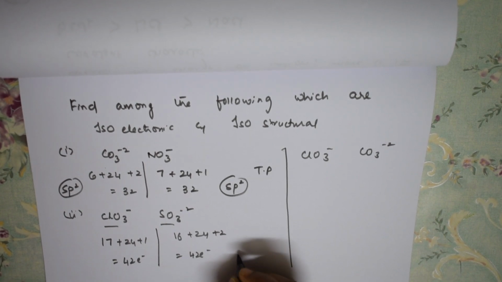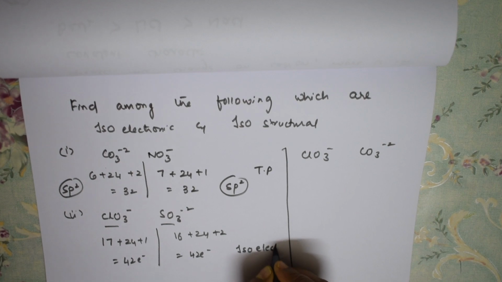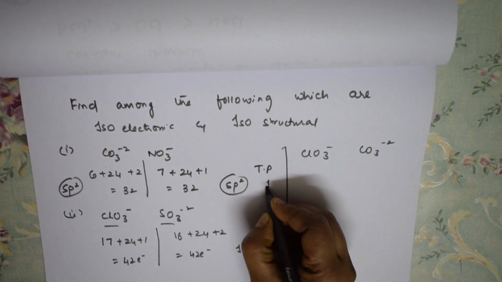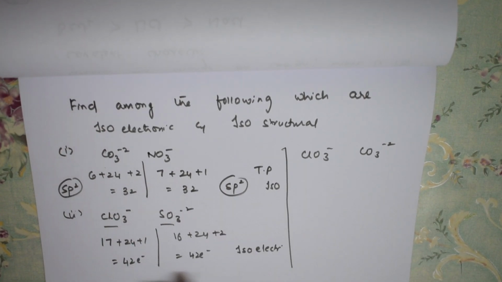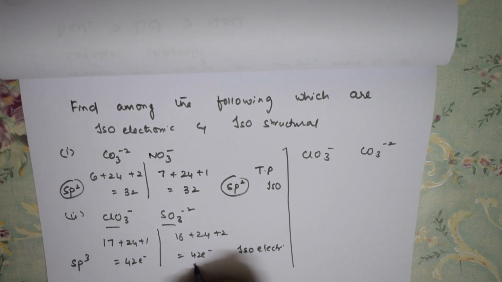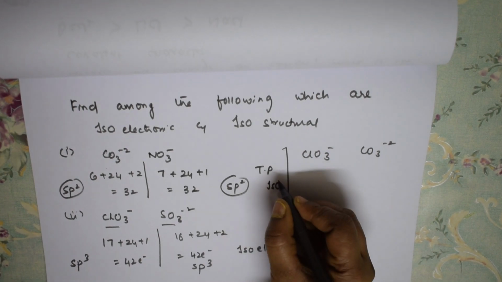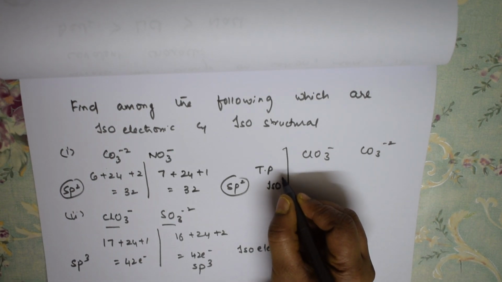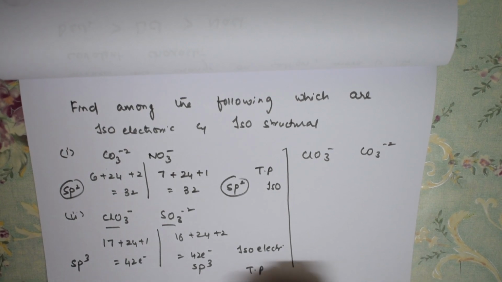So sorry, both are isoelectronic, same number of electrons. Now for ClO3 minus, what is the hybridization? 3 plus 1, 4 are there, so sp3 hybridization. This is also sp3. The shape is trigonal pyramidal. The earlier one was planar, and this is trigonal pyramidal.